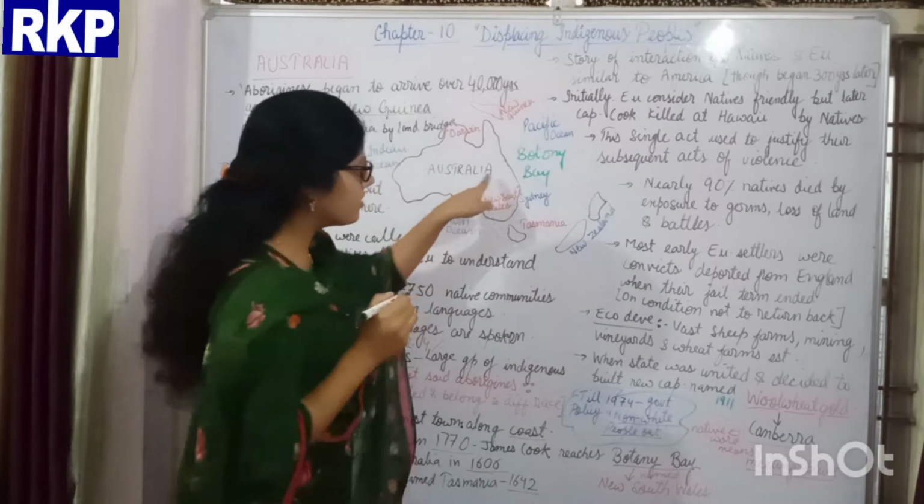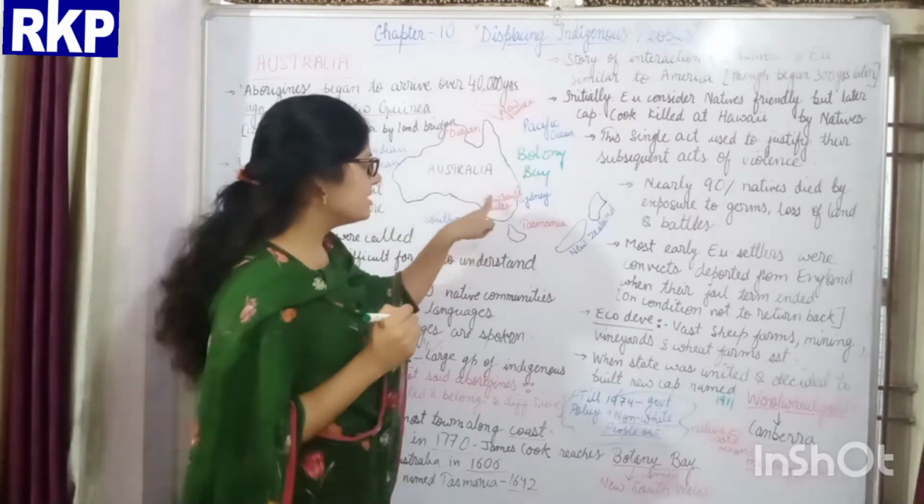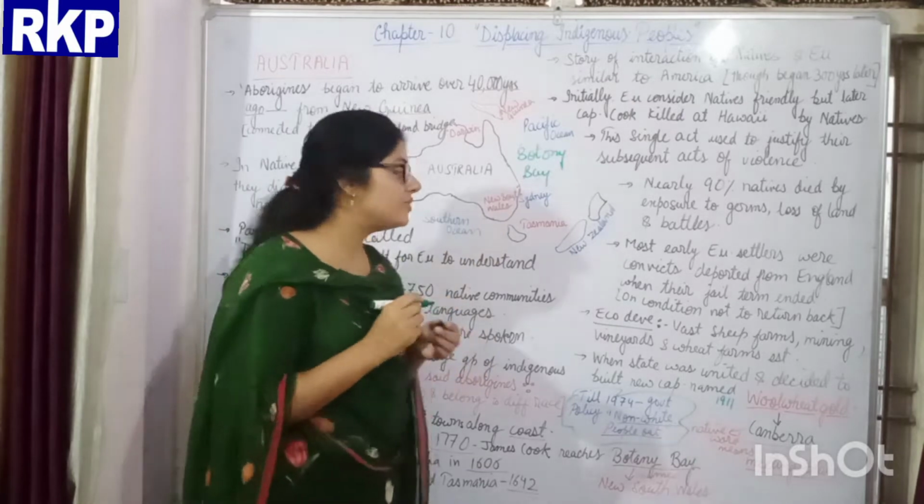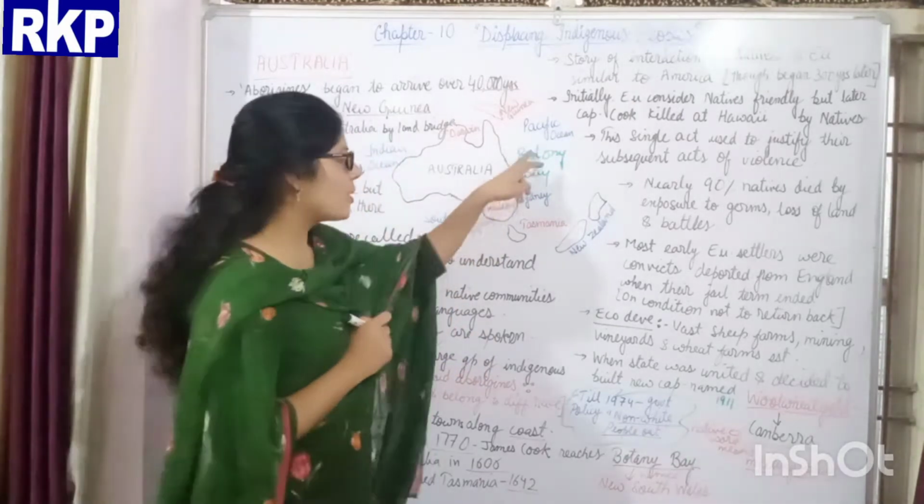But later on, it was renamed New South Wales. So the earlier name of New South Wales was Botany Bay.